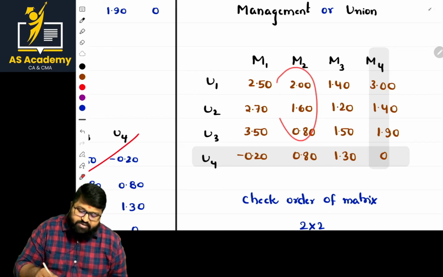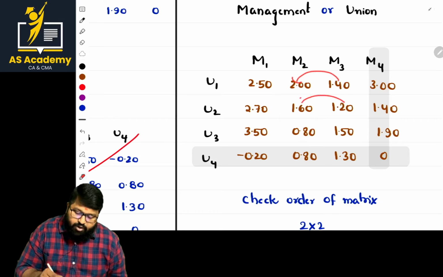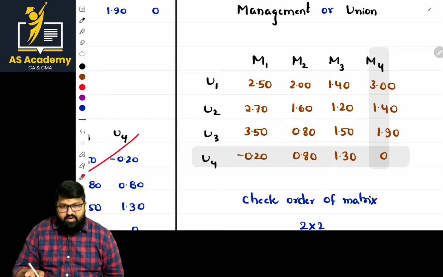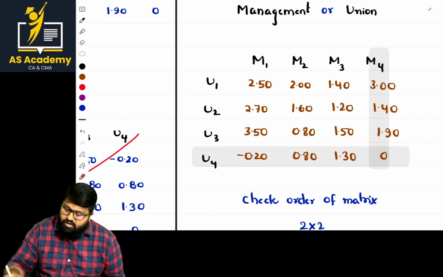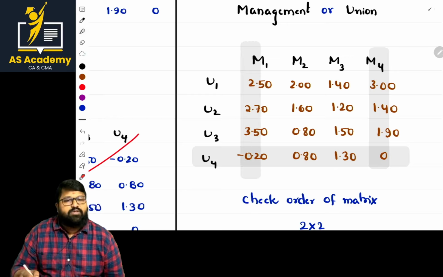Sir, why not this? Compare ones. 1.4, okay, fine. 1.2, fine. 1.5, it's going wrong there. Never. We should identify at least if they are equal, fine. That's the basic part. Now, in this case, I am eliminating this column.